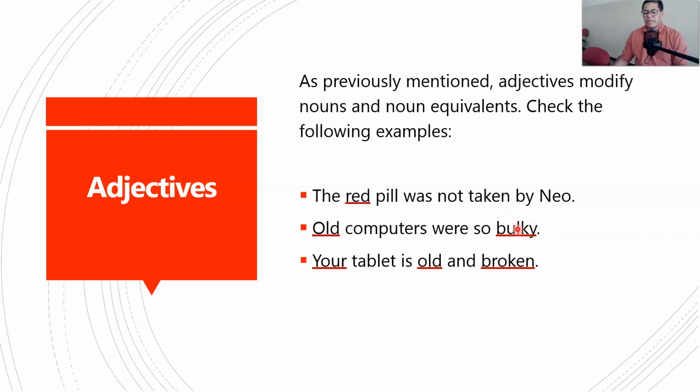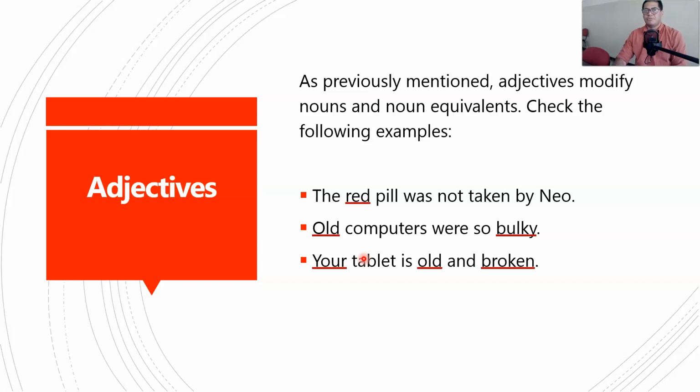So this is a predicate adjective, so I know for sure that this is an adjective, and I can see that it is not placed right next to the word that it modifies. Your tablet is old and broken. This possessive adjective is placed right next to the word that it modifies, but old and broken are placed in the predicate position away from the word that they modify.